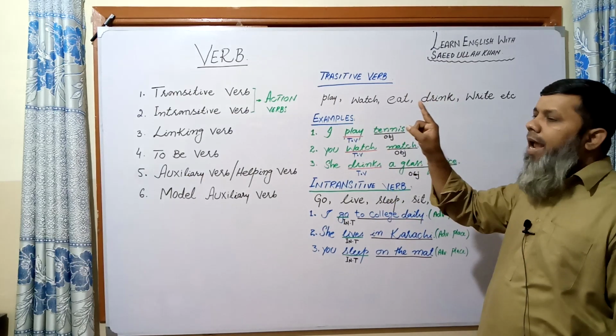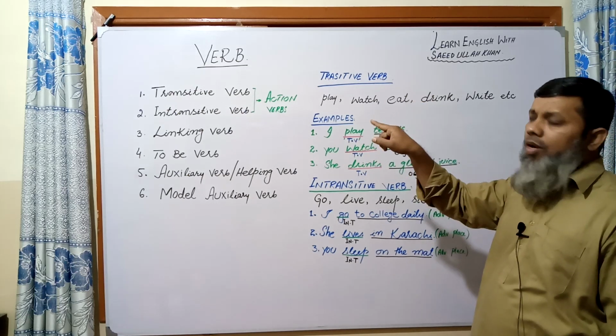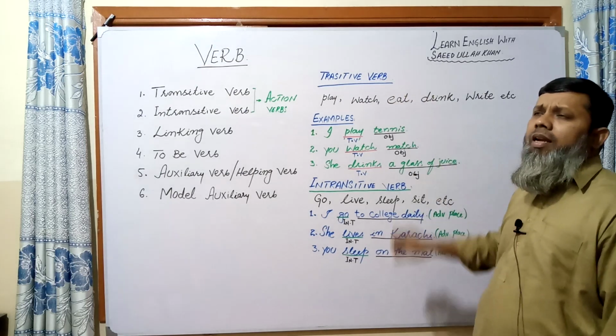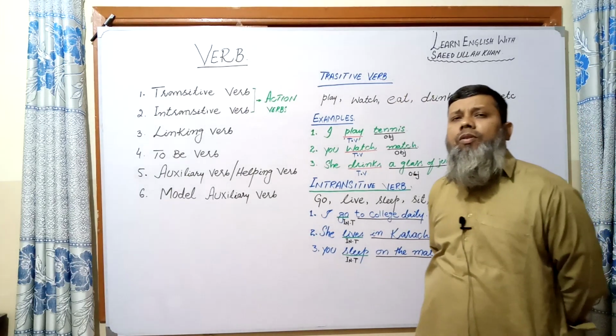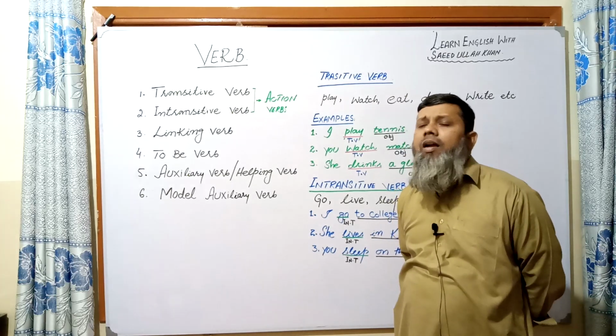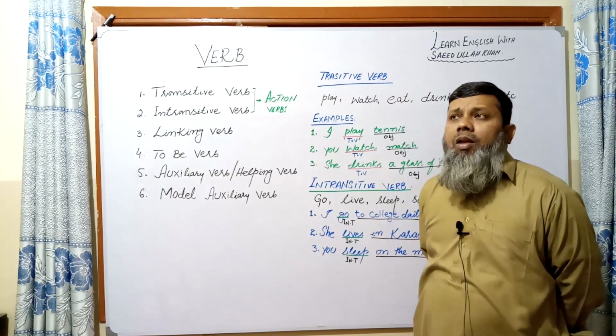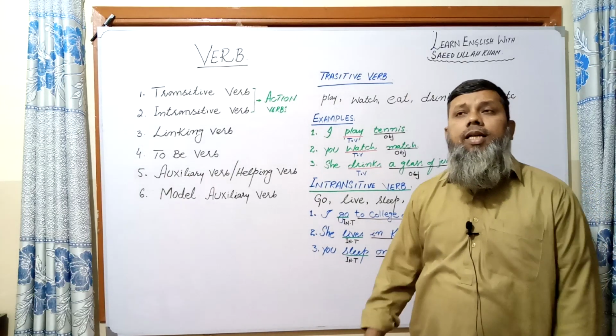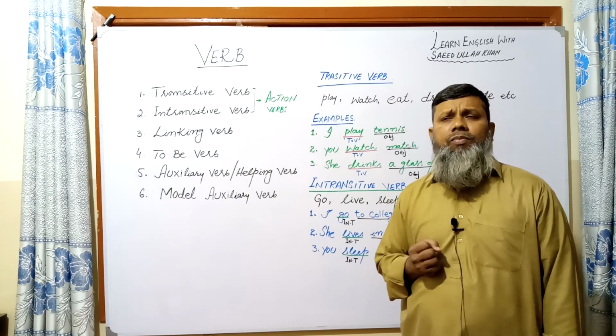It means the action starts from the subject to the object. It is said that a transitive verb requires an object. That's correct, but before that we have to understand what an object is.